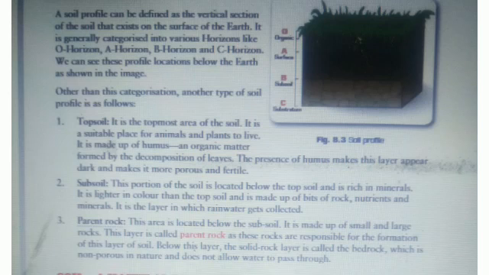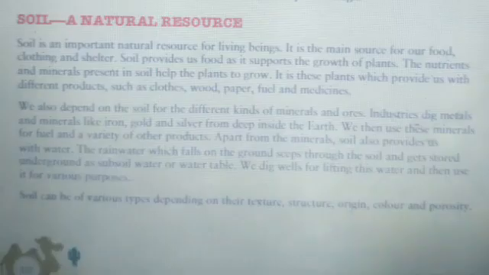Then we have the B horizon, which is also called the subsoil. It is rich in different types of minerals because of the percolation that takes place. The water goes through the different layers, so the minerals get stuck in this B horizon, right? And then we have the C horizon. The groundwater, the water that percolates, will settle down at a particular layer, so it settles in the C horizon, right? It consists of broken rocks. And the last is the parent rock, that is called the bedrock or the R horizon.